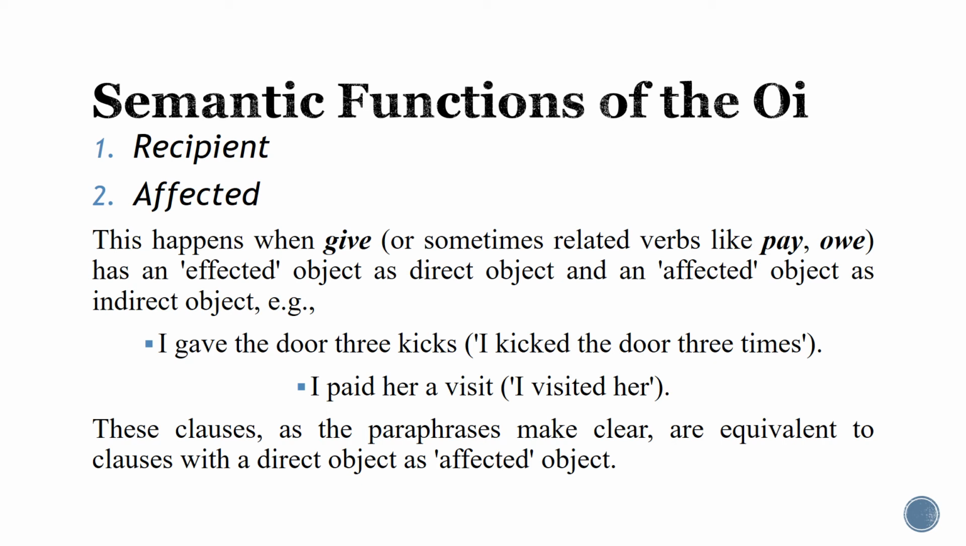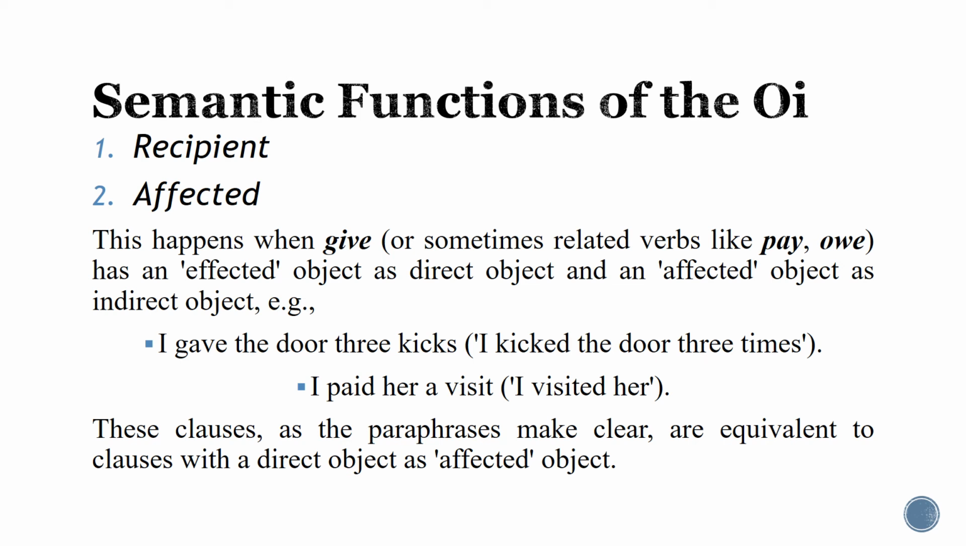Before that, you remember that affected is the typical role for what? For the direct object. But now we are going to see that it can also be a semantic function for the indirect object. How is that? You can find this in sentences in which you are using the main verb like give, pay, or owe. So here, after these verbs, you are going to have what? Two objects. The indirect object is going to be affected, while the direct object is going to be effected.